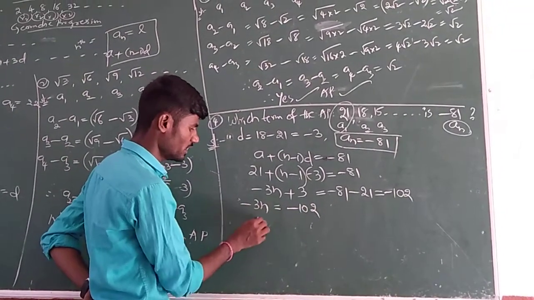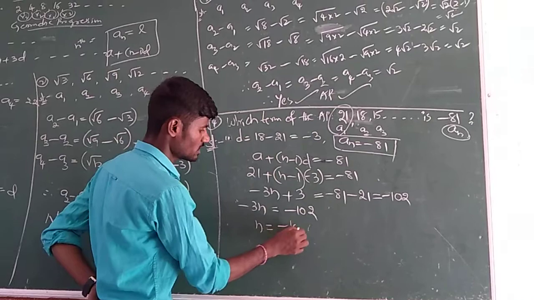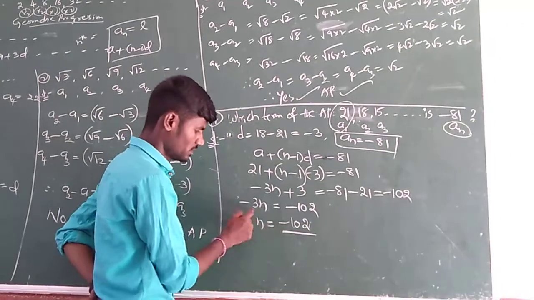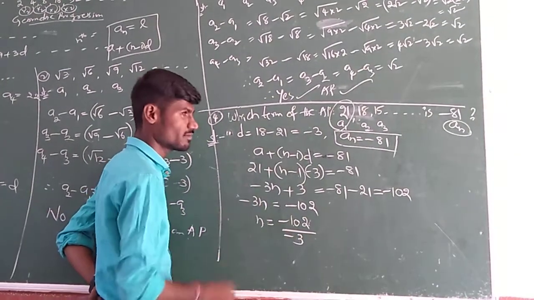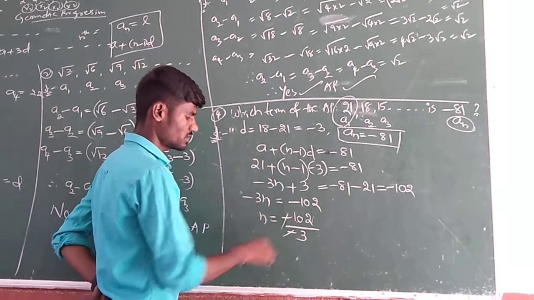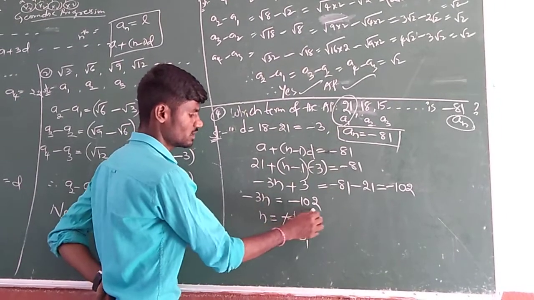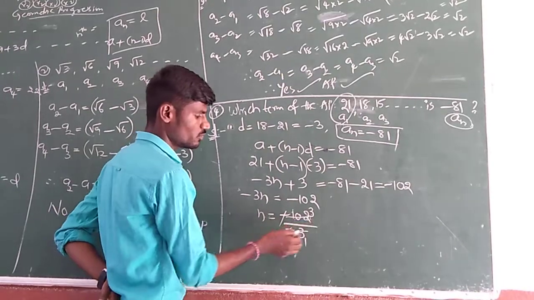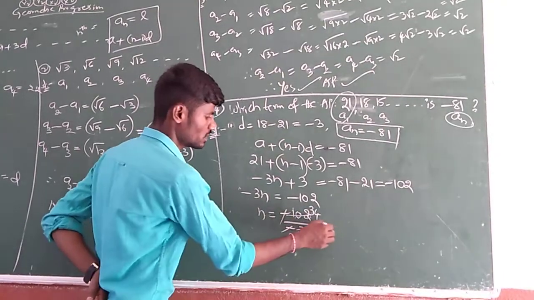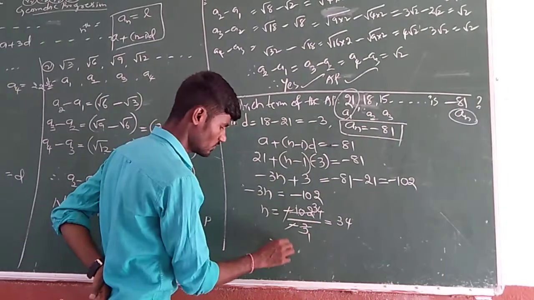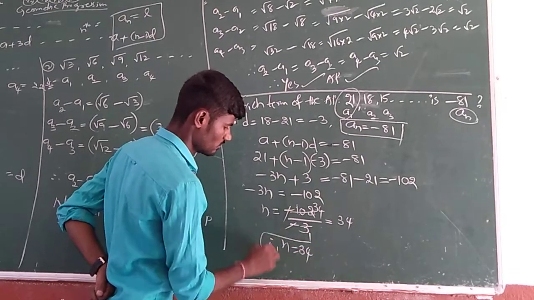Now minus 3n equals minus 102. But we need to find only n. n equals minus 102 divided by minus 3, because here it is multiplied. If you transfer it, divide, minus minus cancel. 3 threes are 9, remainder 1, 1 and 2 become 12, 3 fours are 12. So what is the result? 34. So therefore, n is equal to 34.